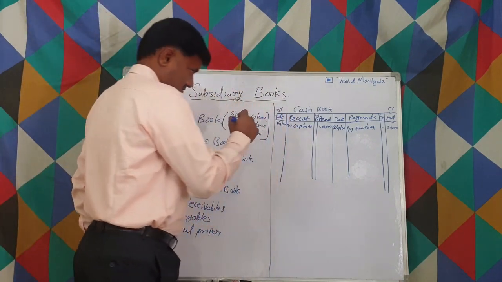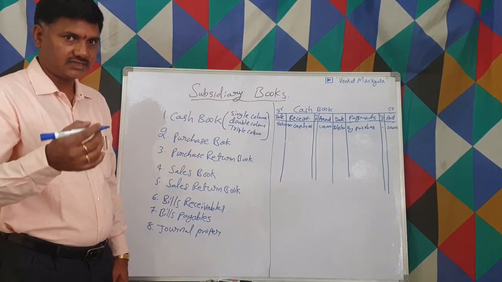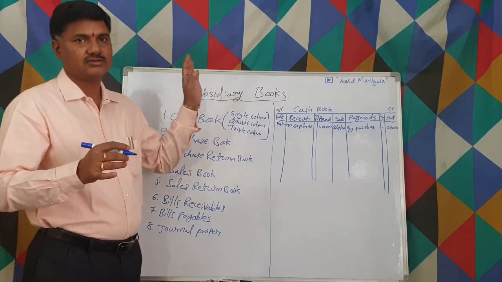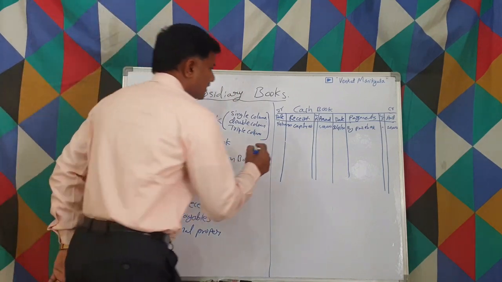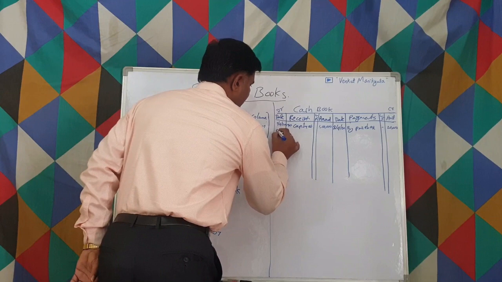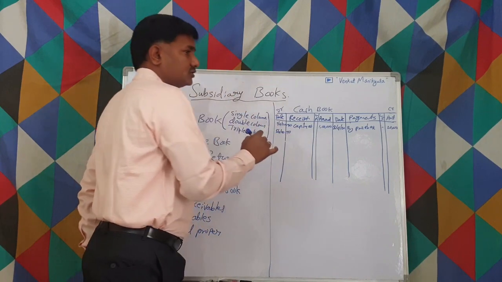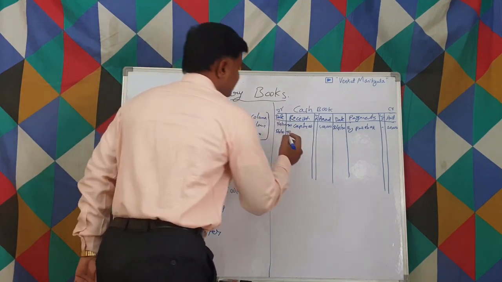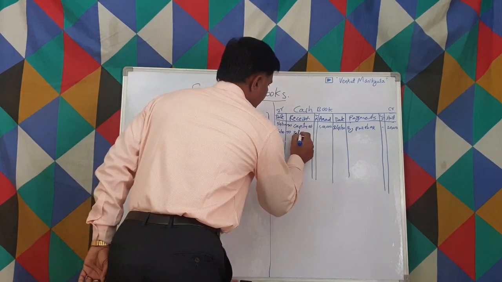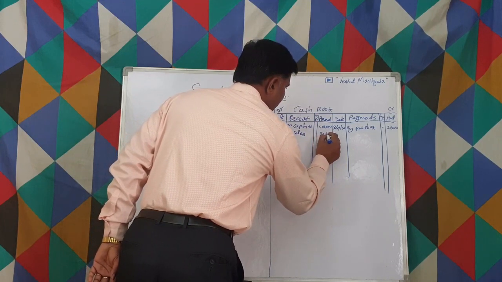So let us suppose we sold the goods for cash. If it's a credit sale, we don't write in the cash book, right? Let us suppose on 5th April 2020, we sold the goods. Because of the sale of the goods, we receive cash, right? So sales we receive, let us suppose 30,000.